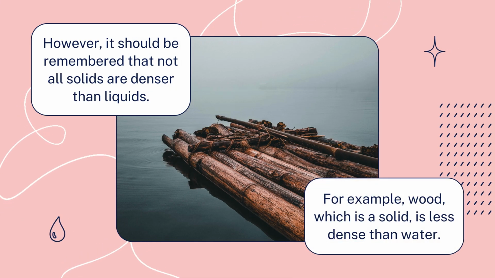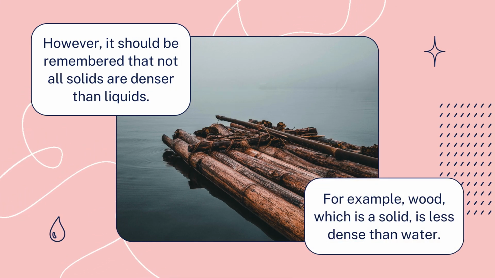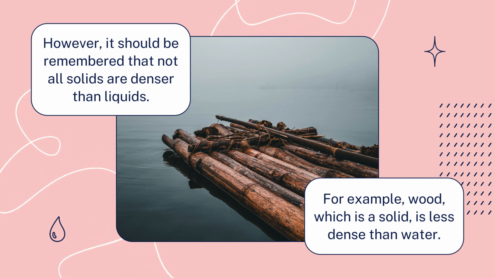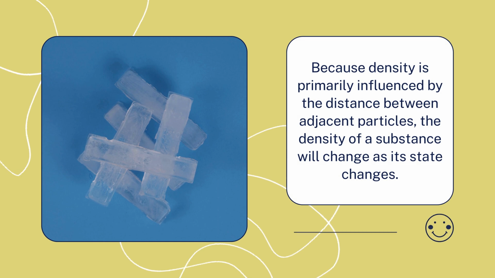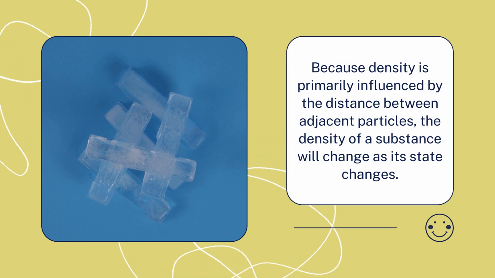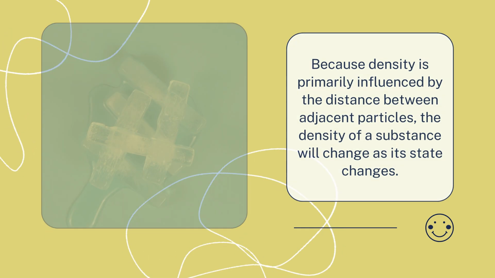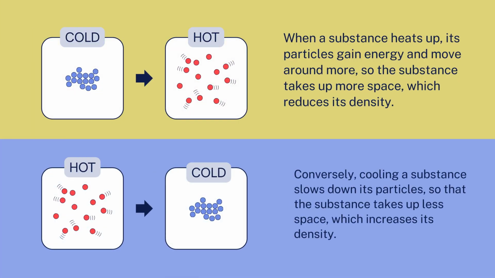However, it should be remembered that not all solids are denser than liquids. For example, wood, which is a solid, is less dense than water. Because density is primarily influenced by the distance between adjacent particles, the density of a substance will change as its state changes. When a substance heats up, its particles gain energy and move around more, so the substance takes up more space, which reduces its density. Conversely, cooling a substance slows down its particles so that the substance takes up less space, which increases its density.